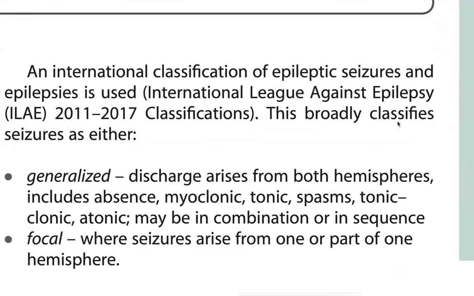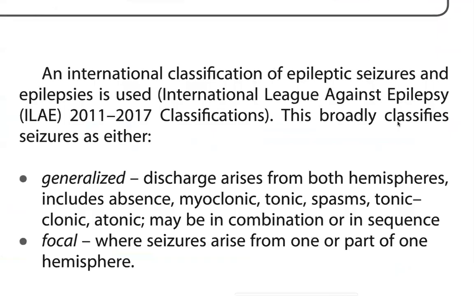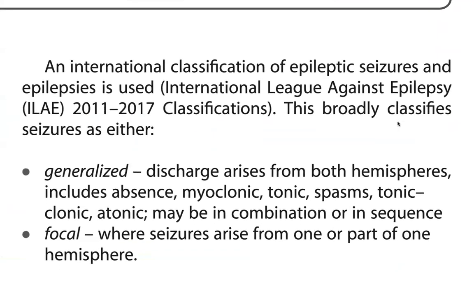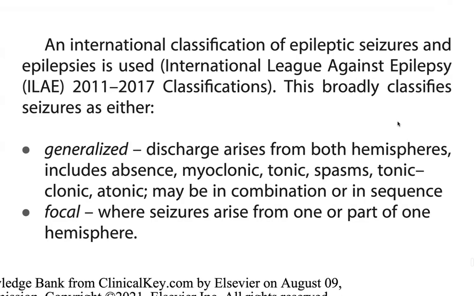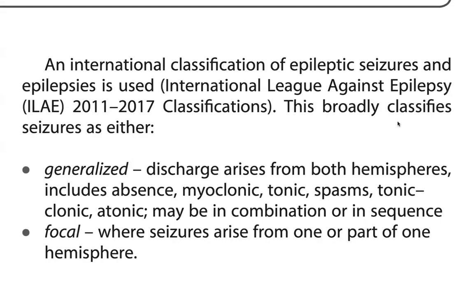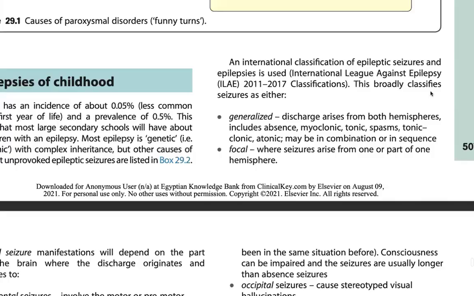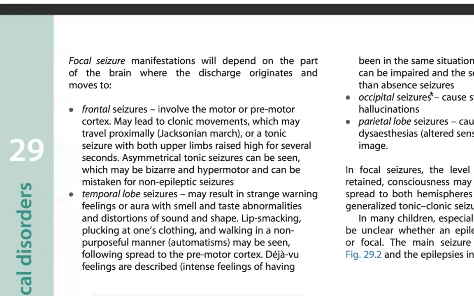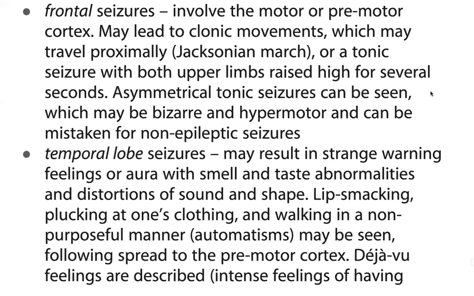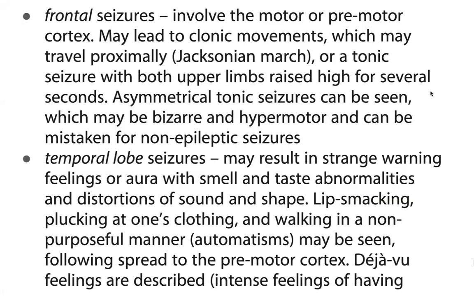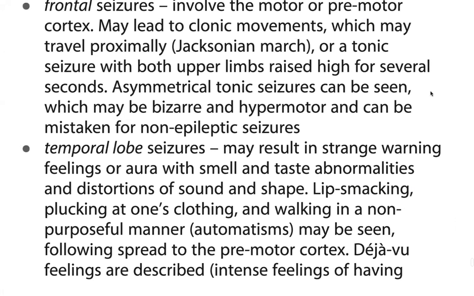The international classification of epileptic seizures and epilepsy is usually used, from the International League Against Epilepsy. This broadly classifies seizures as either generalized or focal. Generalized: discharge arises from both hemispheres, and includes absence, myoclonic, tonic spasms, tonic-clonic, atonic, and may be in combination or in sequence. Focal: seizures arise from one or part of one hemisphere. Focal seizure manifestation will depend on the part of the brain where the discharge originates and moves to. Frontal seizures, from the motor premotor cortex, may lead to clonic movements which may travel proximally, the Jacksonian march, or a tonic seizure with both